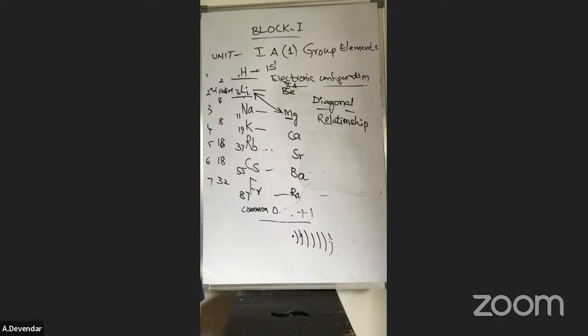The important minerals of sodium are common salt, that is sodium chloride, NaCl. Chile saltpeter, that is NaNO3. Next is borax. A very important mineral of sodium is borax. The formula is